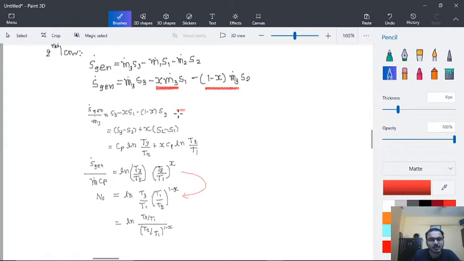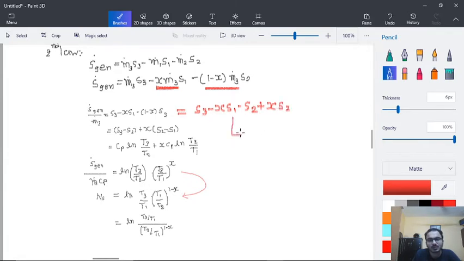Upon simplification, let me simplify over here: this is S3 minus x S1 minus S2 plus x S2.